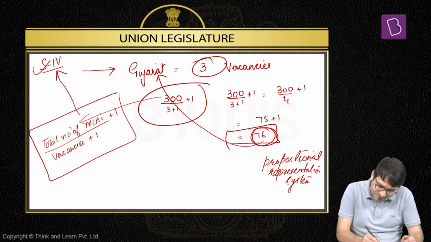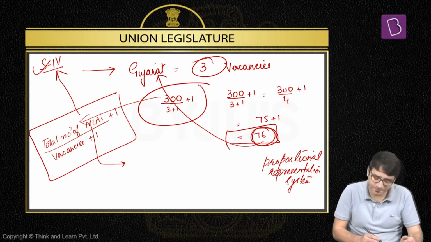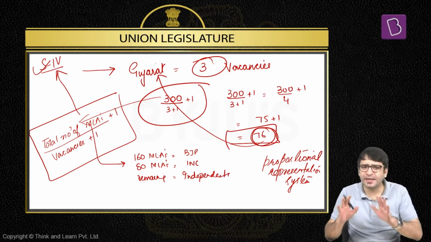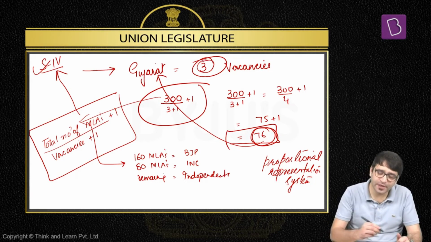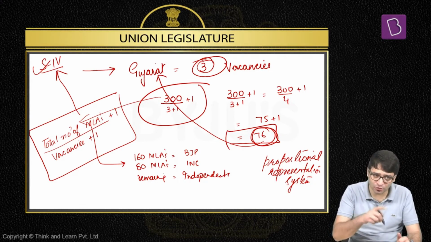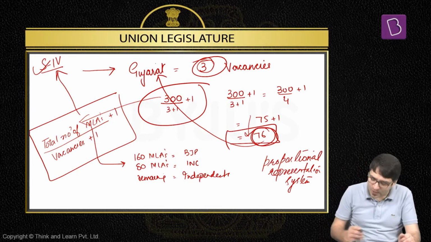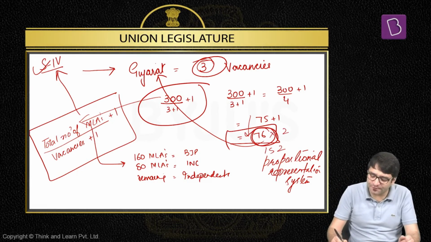Let's say, for example, the total MLAs in Gujarat, what is the number? 300. 160 MLAs belong to BJP. Let's say 80 MLAs belong to Indian National Congress, and the remaining are independents. Let's say there are 20 candidates who are contesting this election. How many vacancies do we have? 3. How many votes should an individual get so that he or she is elected to Rajya Sabha? 76. Which means if BJP sets up 2 candidates, both of them will win. Why? 76 into 2 is equal to 152.